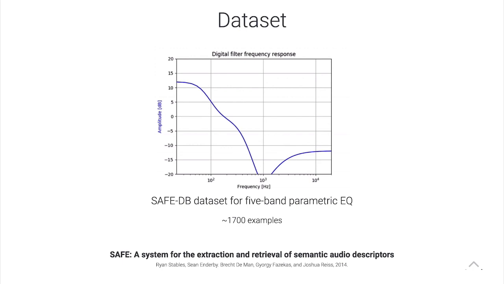And obviously for any machine learning project, we're going to need data to learn something useful, right? So in this case, we're using something called the SAFE-DB dataset, which is a really interesting dataset. In this project, they built an equalizer. They gave it to a bunch of users and said, create EQ presets for the mixes that you're using, on different sources like guitars, bass, etc.